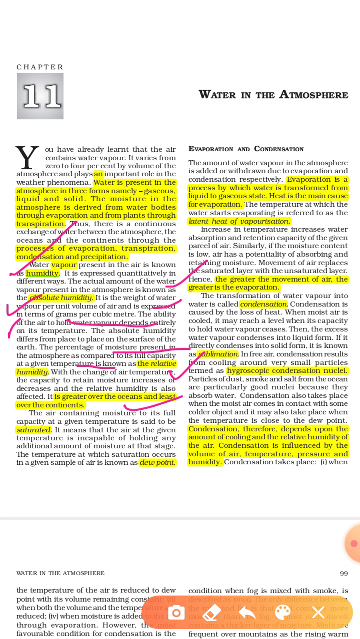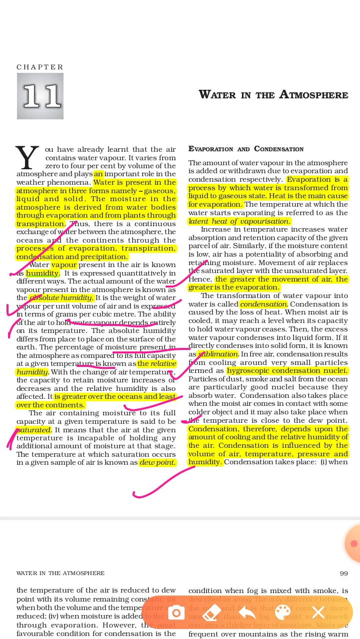Now next term is the saturation. The air containing moisture to its full capacity at a given temperature is said to be saturated. It means on a particular temperature, whatever the fullest capacity of air to hold vapor, it's called the saturation. On that temperature air can't hold excess vapor. So the point at which it holds the vapor is called the saturation point of the air.